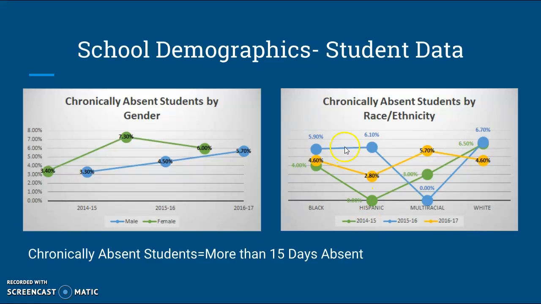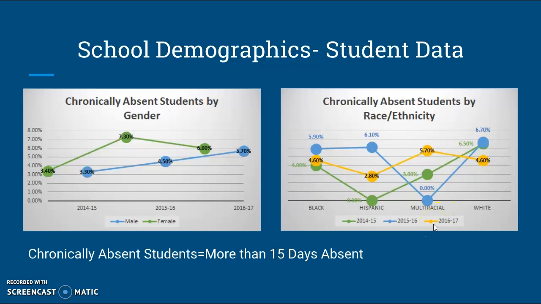Looking over here, I did chronically absent students by ethnicity. For the 14-15 school year, it looks like our white kids were the ones who missed more than 15 days. In the 2015-16 school year, again, our white kids are missing more than 15 days.